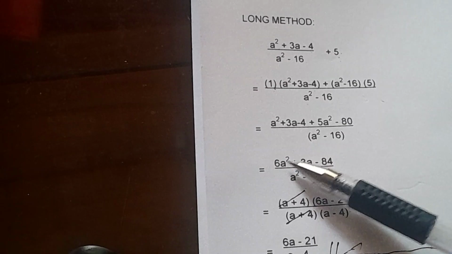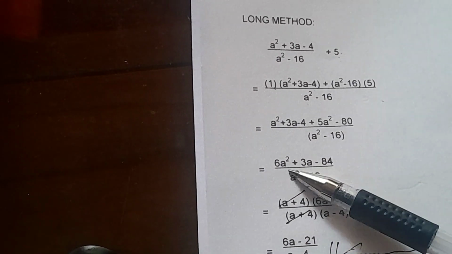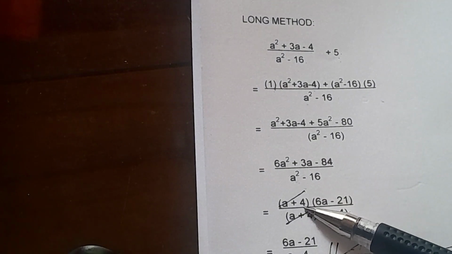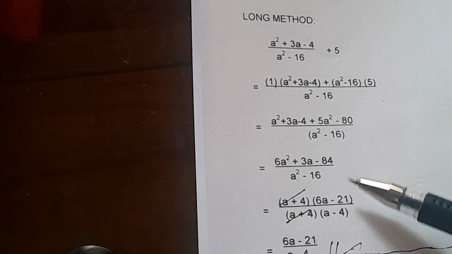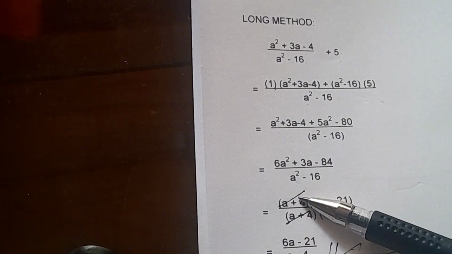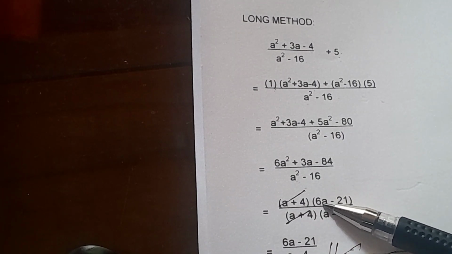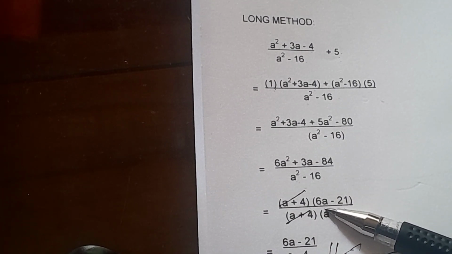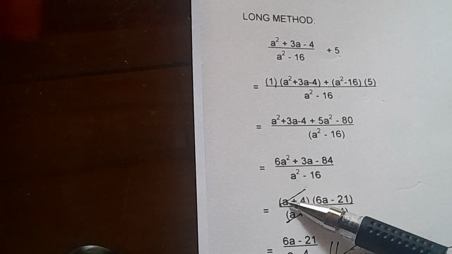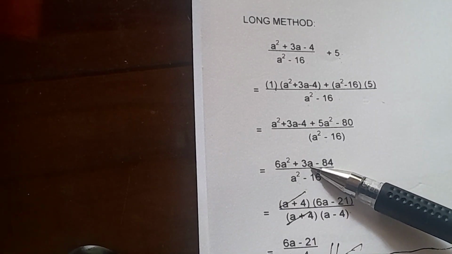So factor this quadratic trinomial: a times 6a gives 6a squared, then positive 4 times negative 21 for your negative 84. So these are the correct factors. Why? Because let's check: 4 times 6 is 24a, positive. Negative 21 times a is negative 21a. 24 minus 21 is 3a.